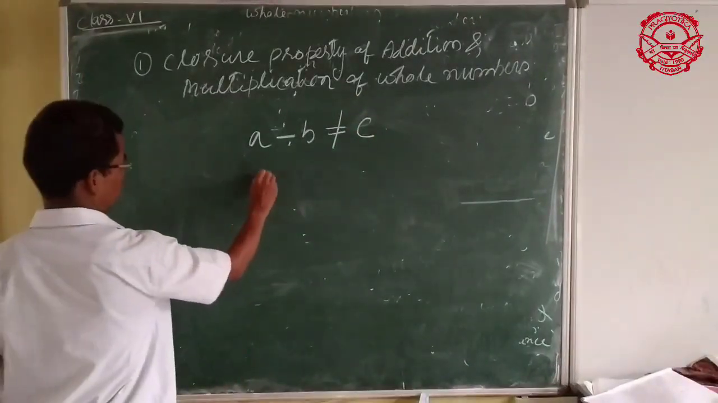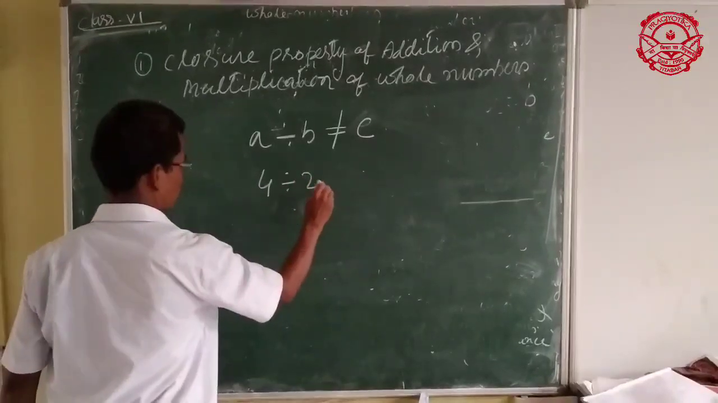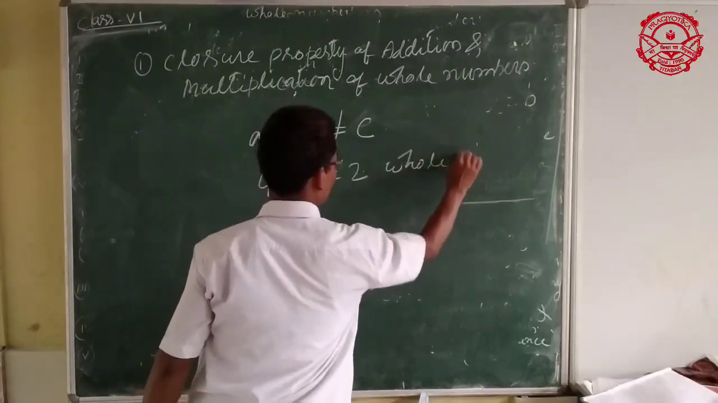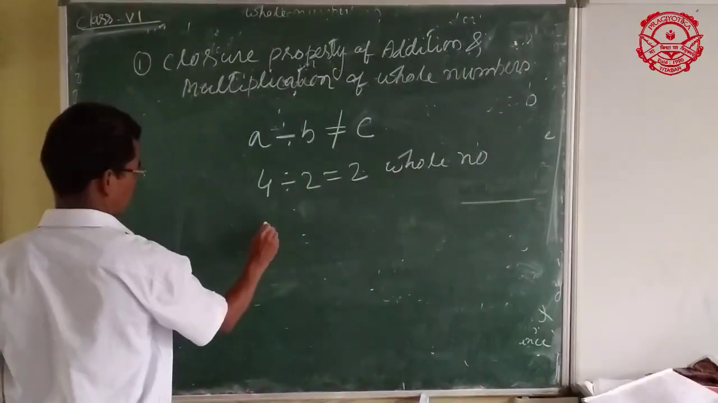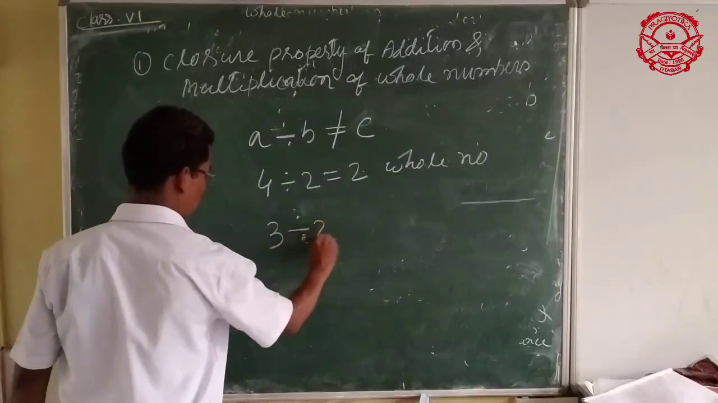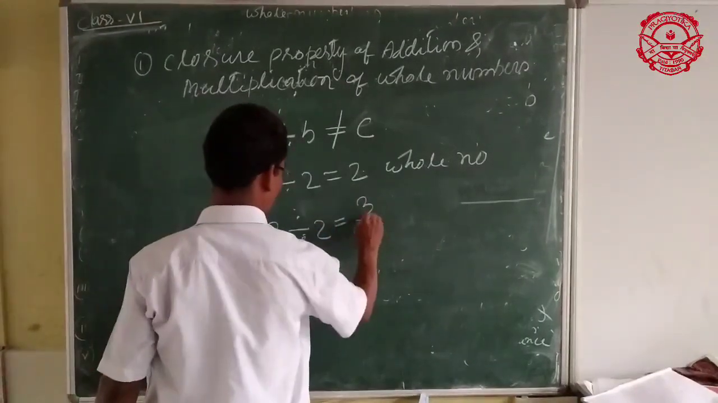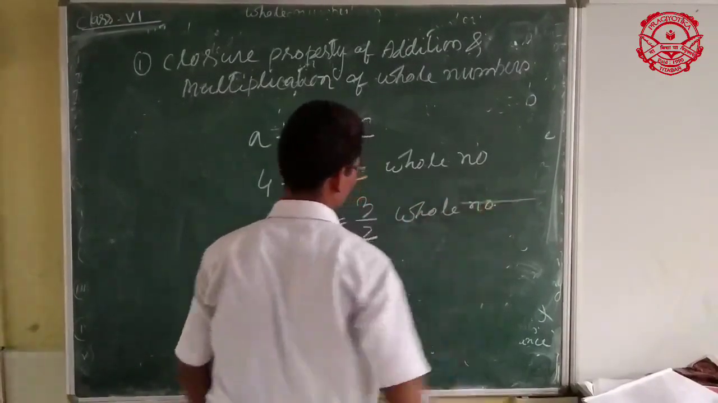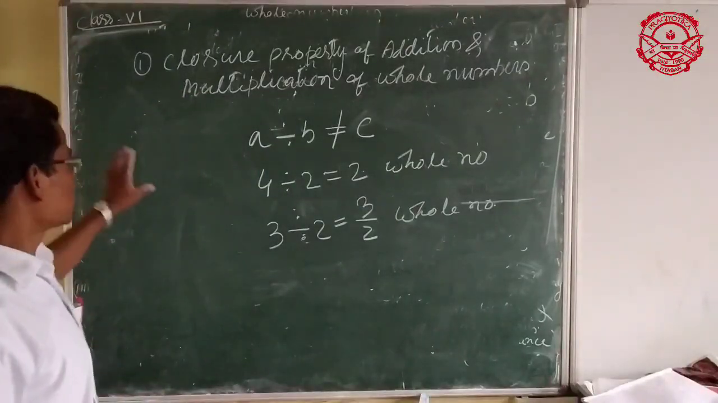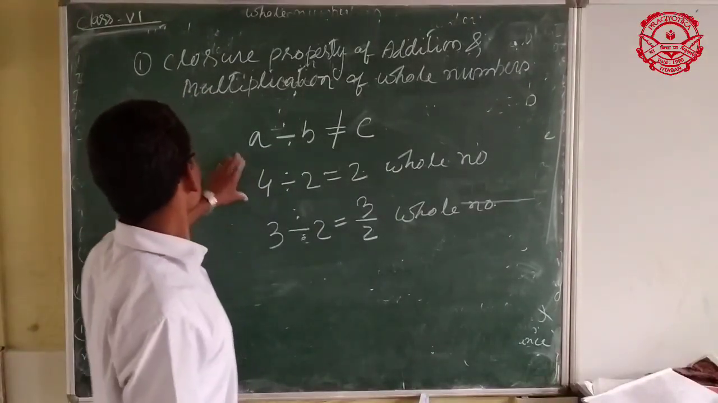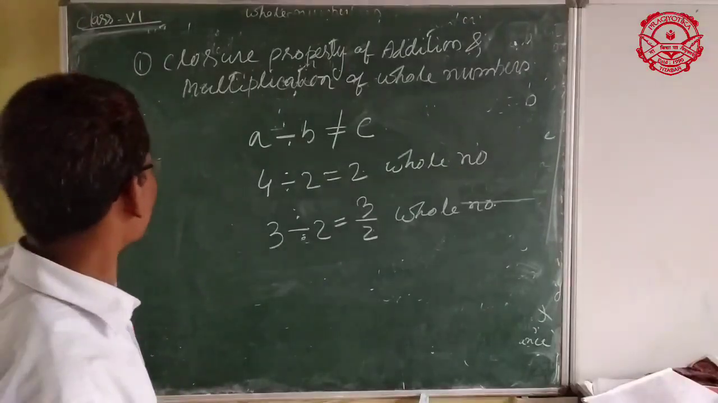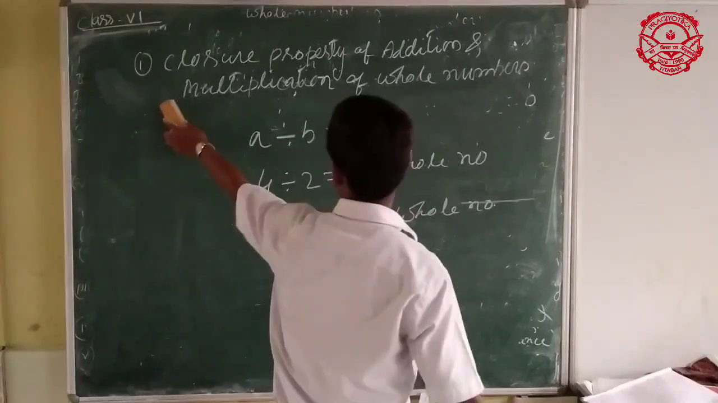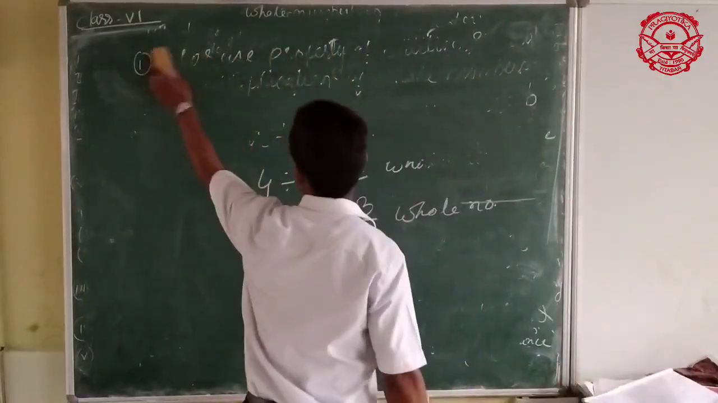Suppose 4 divided by 2, answer is 2. So 2 is a whole number. When 3 divided by 2, which is not a whole number. So closure properties are not closed regarding subtraction and division. Next property is commutative property.